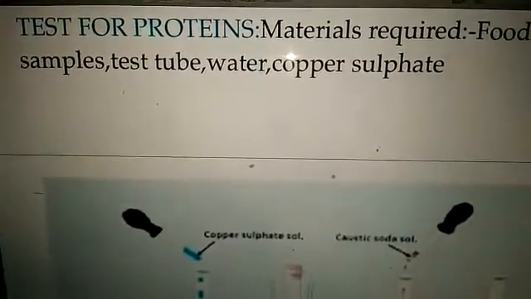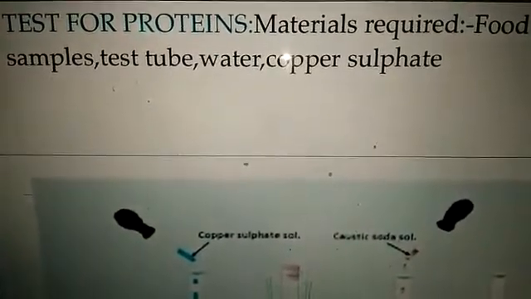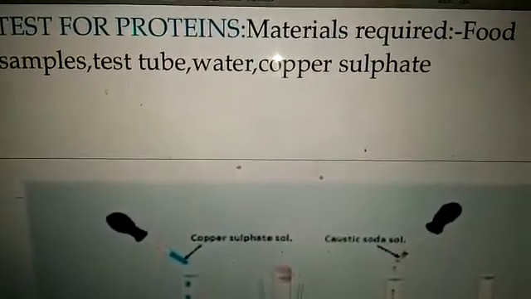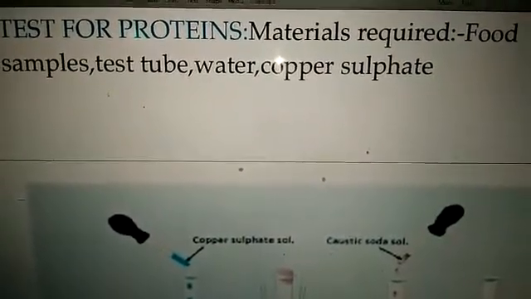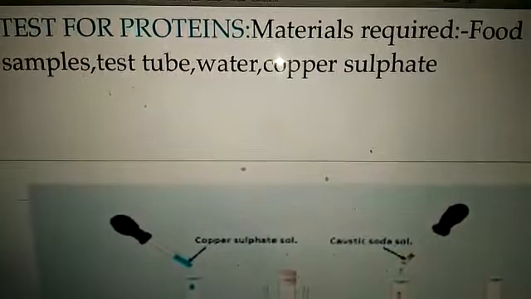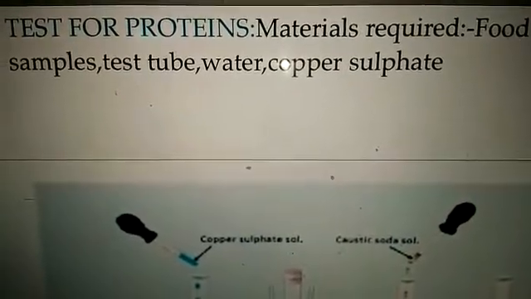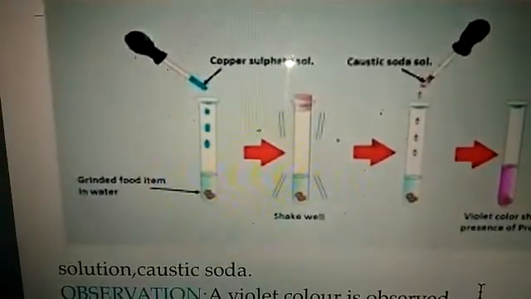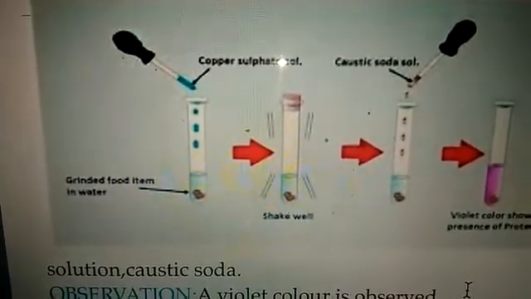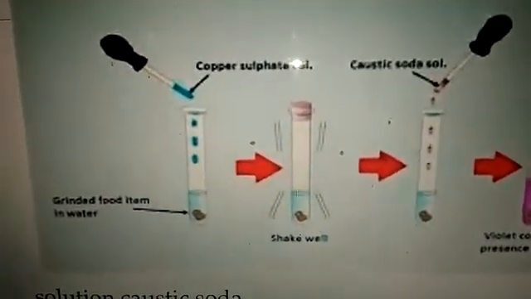Now, how will we test for protein? That is, how will we know if any food has protein? We will do this experiment. Materials required: food samples, test tube, water, copper sulfate, and caustic soda. See the procedure in the picture.